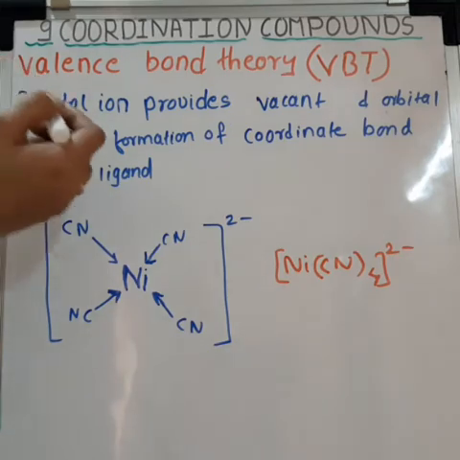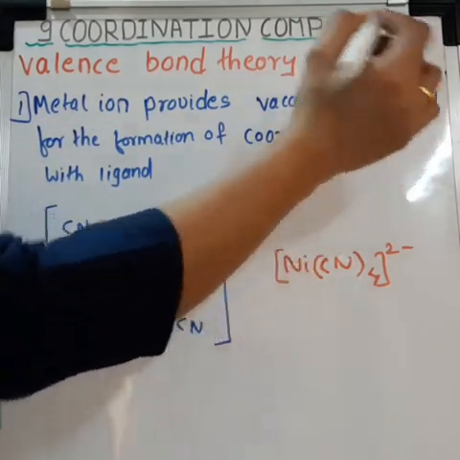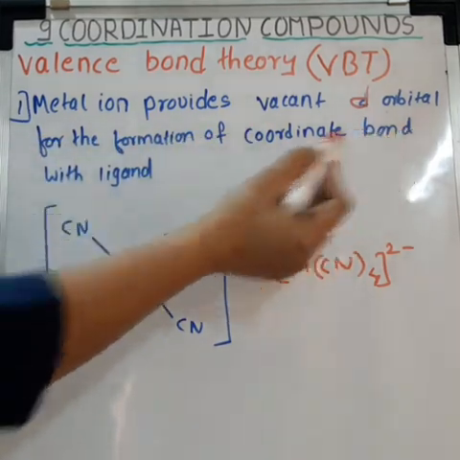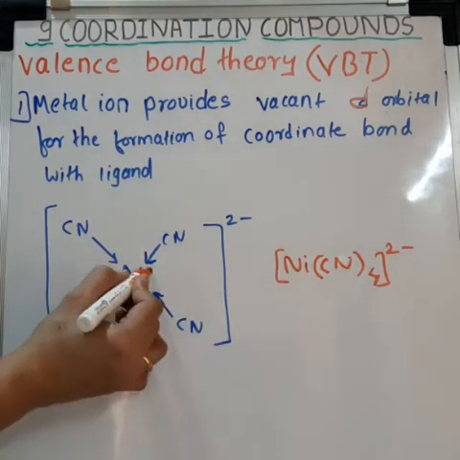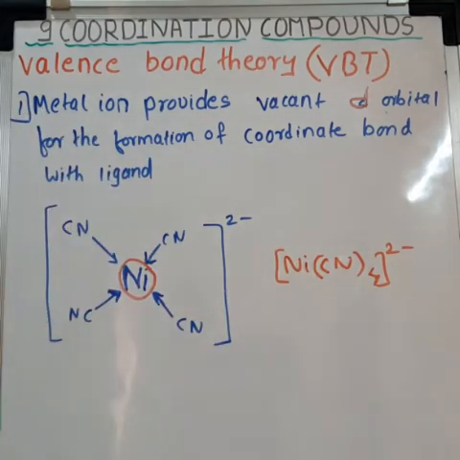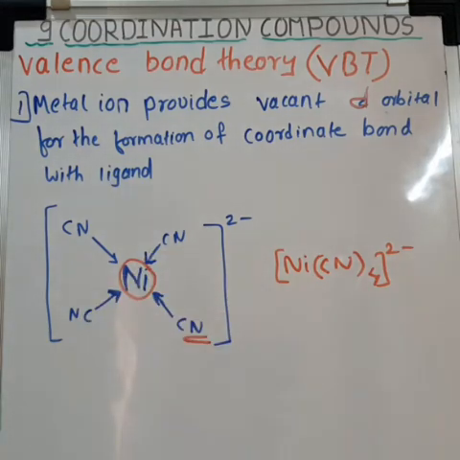First one is metal ion provides vacant d orbital for the formation of coordinate bond with ligand. In this compound [Ni(CN)4]2-, nickel is the central metal atom which provides vacant d orbital to the ligand CN, cyanide, and formation of coordinate bond between Ni, that is nickel, and CN takes place.